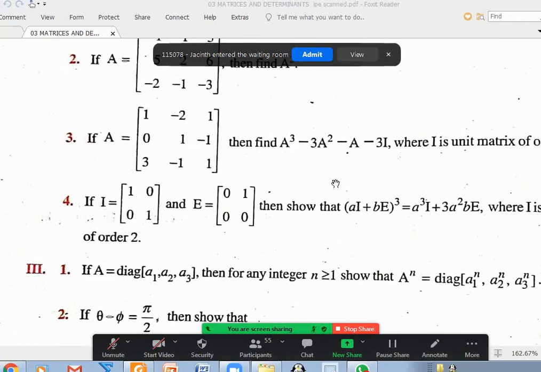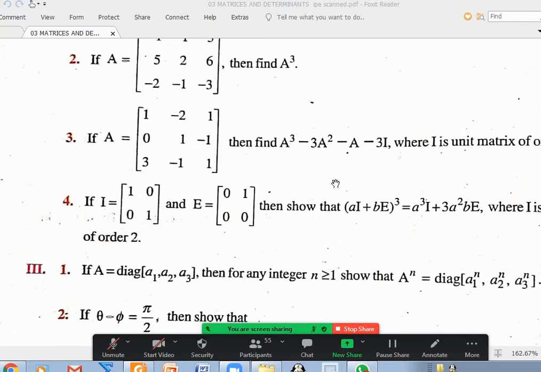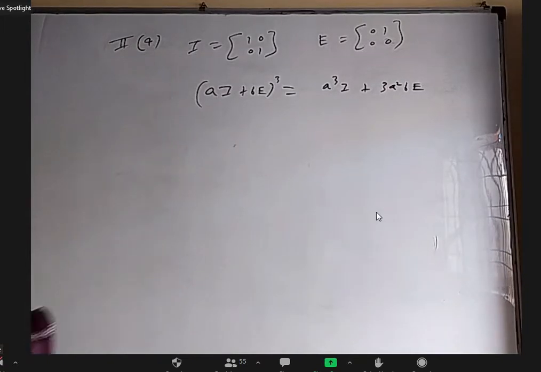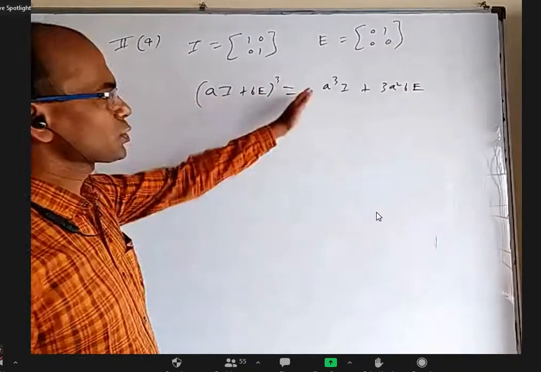And they wanted (aI plus bE) whole cube, which is equal to a cube plus 3a square b. Okay, there are two ways to do this question.